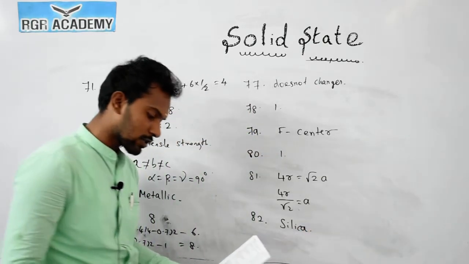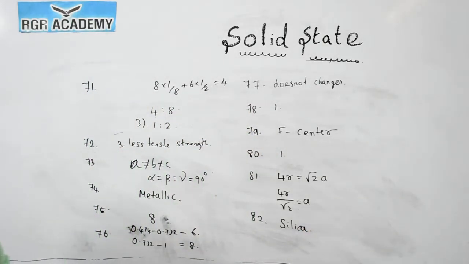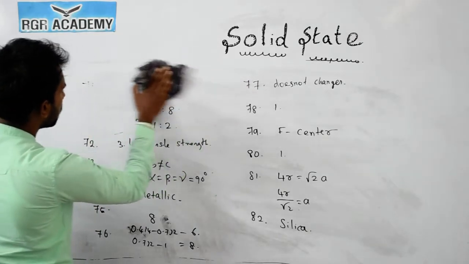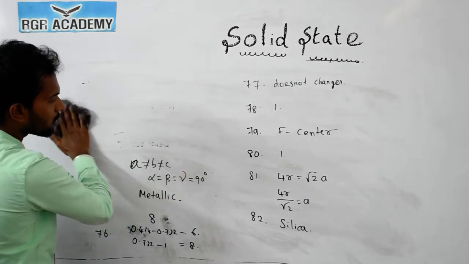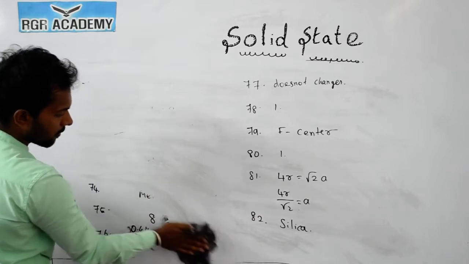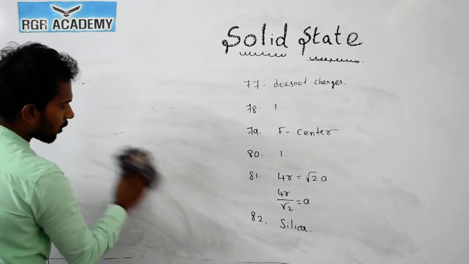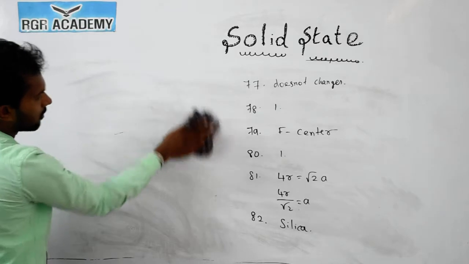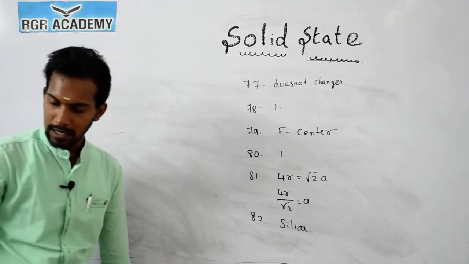Now question number 83. Which of the following has the smallest size? We already discussed this in periodic classification.